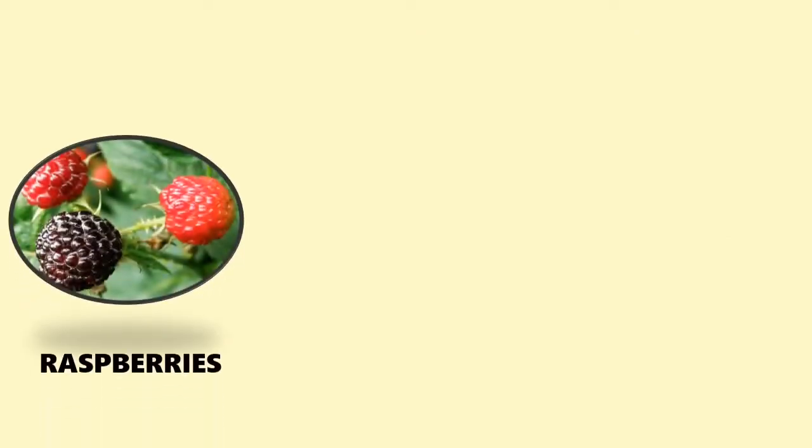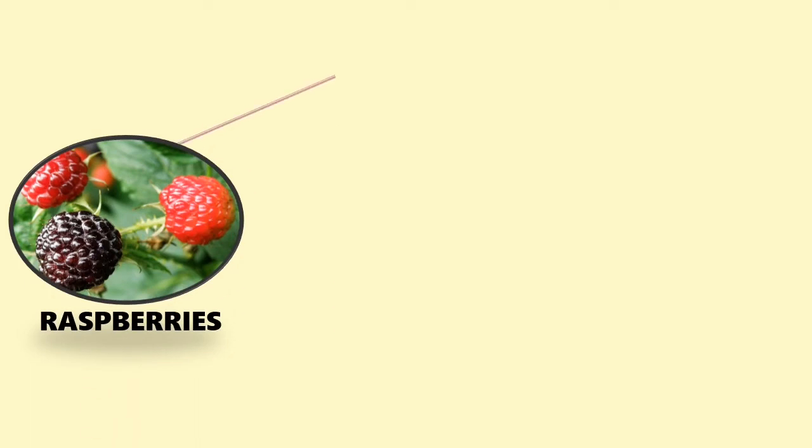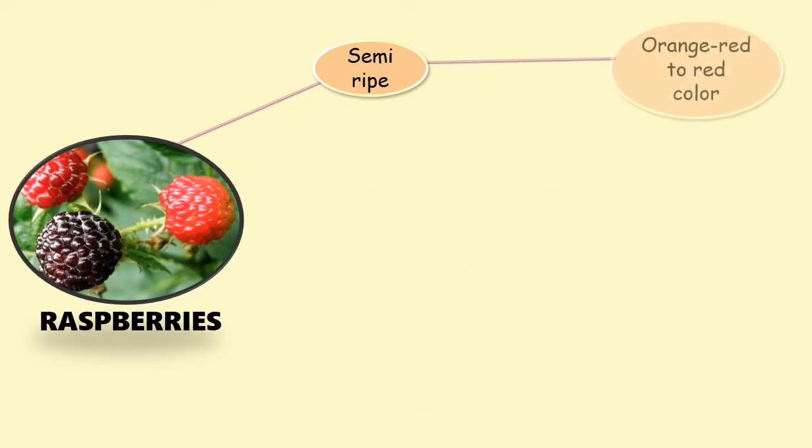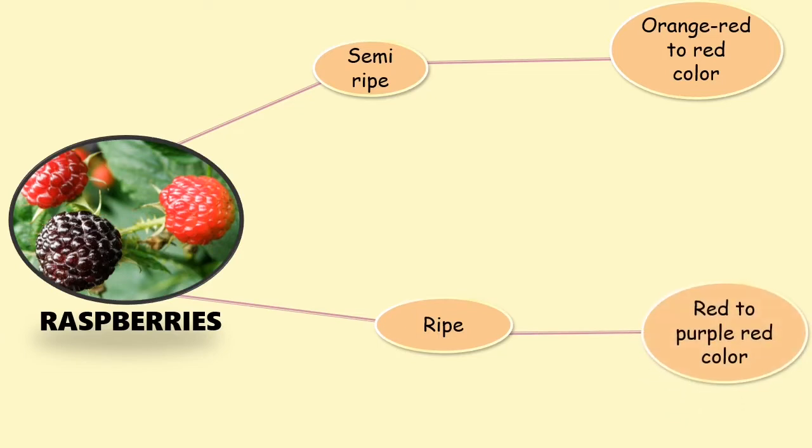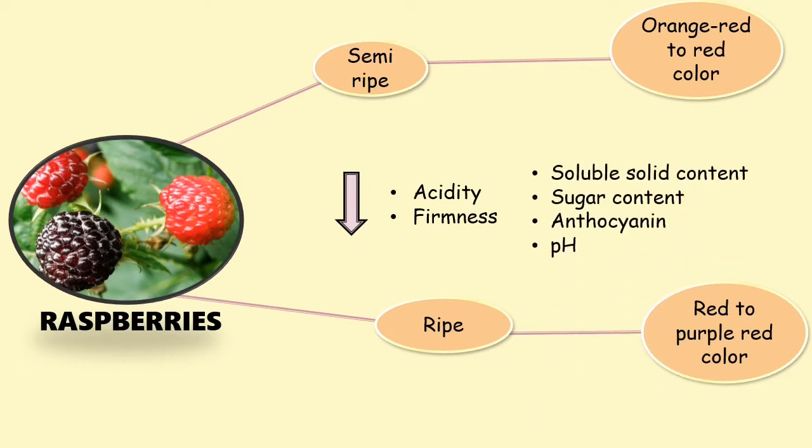Then we have raspberries. The raspberries are harvested at semi-ripe, where the color is orange-red to red, and at the ripe stage, where the color is red to purple-red. The semi-ripe is used for export to other countries, and the ripe one is used in local markets. The acidity and firmness decrease as raspberries ripen. The soluble solid content, sugar content, anthocyanin, and pH increase.